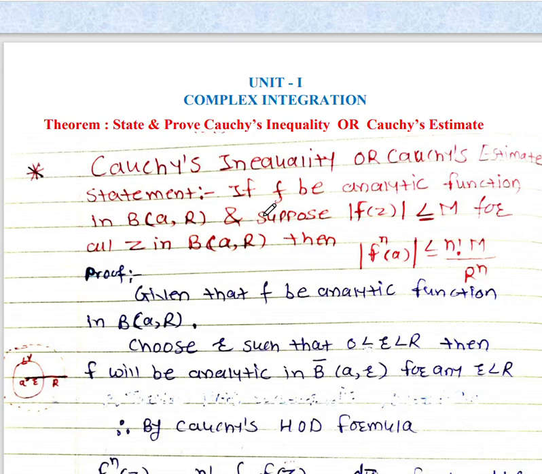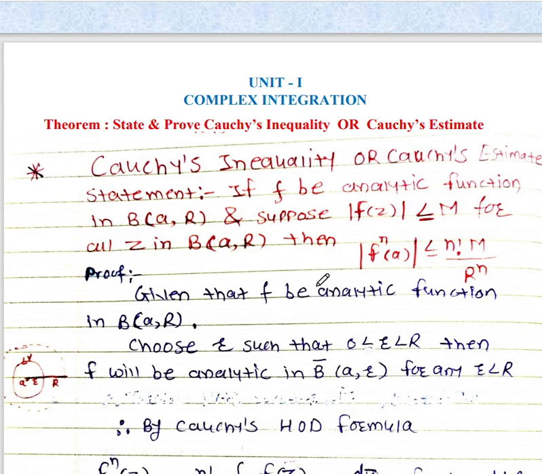So if f be an analytic function in a ball whose center A radius r. Okay, so here f of z is an analytic function in a circle. This we can say that ball with a center A radius r, and suppose that absolute value of f of z less than or equal to capital M. So this capital M is a constant number, for all z in open ball with center A radius r.